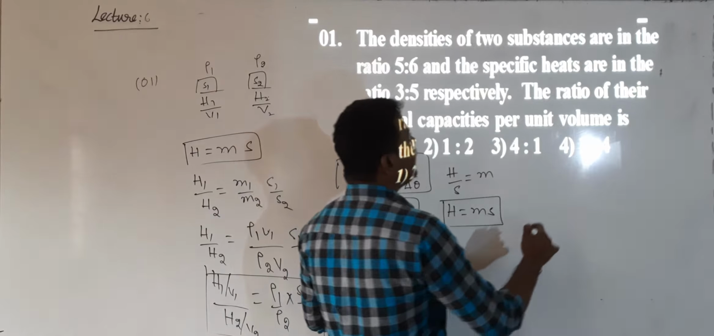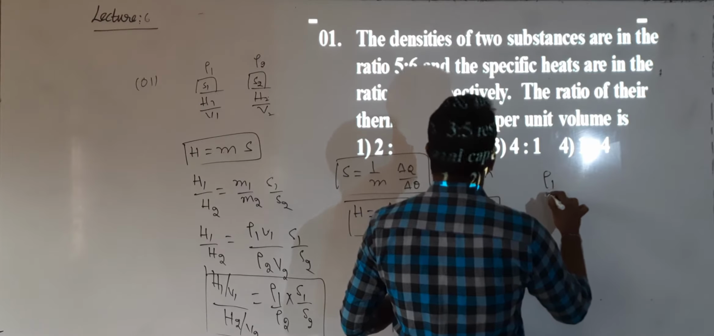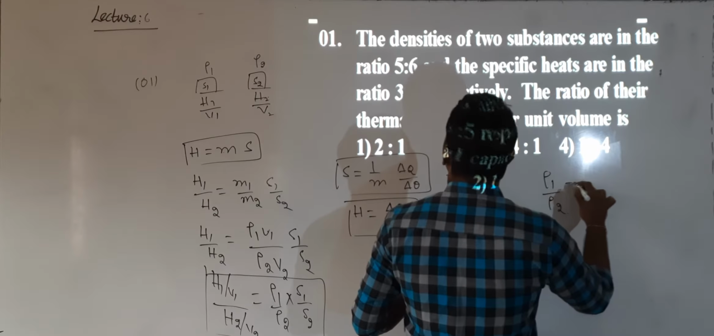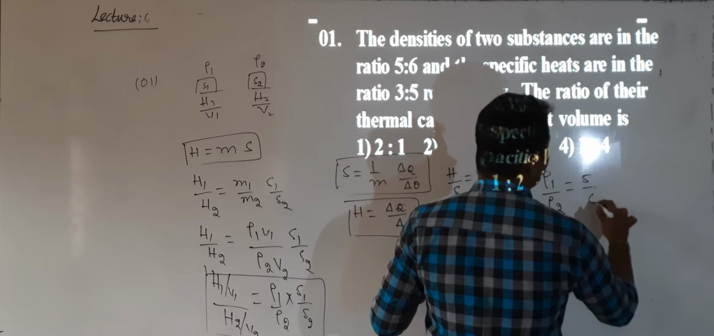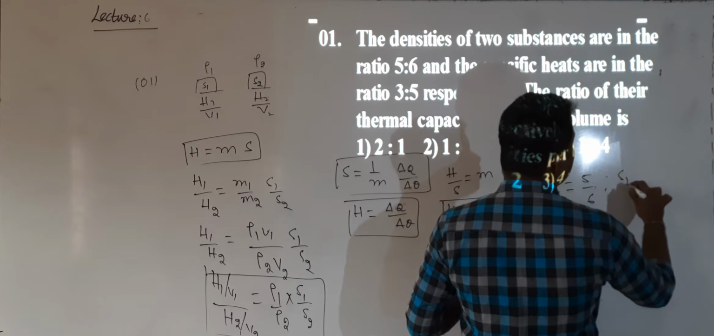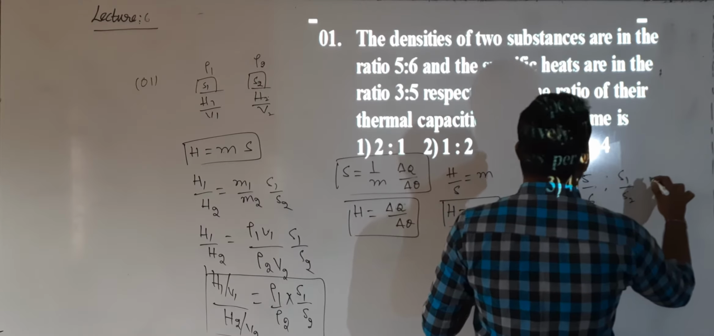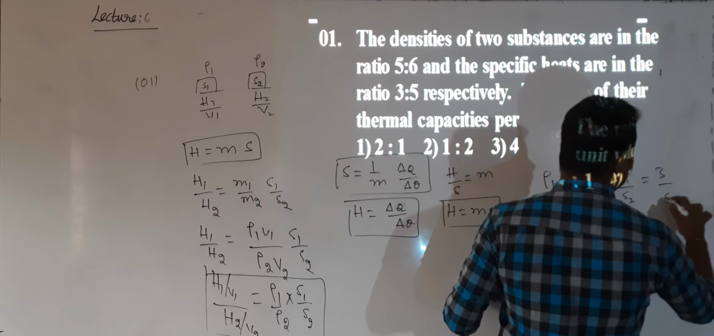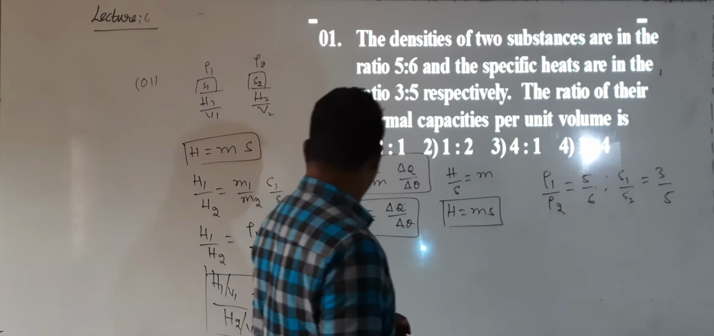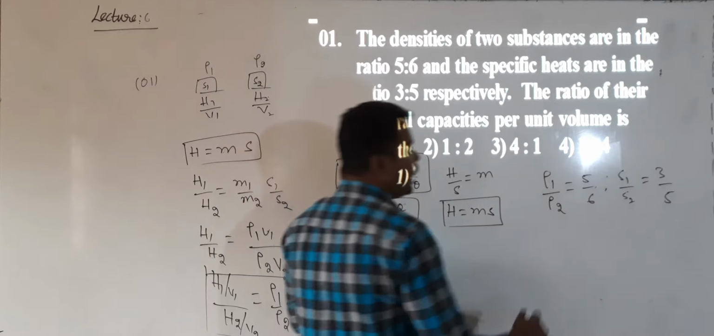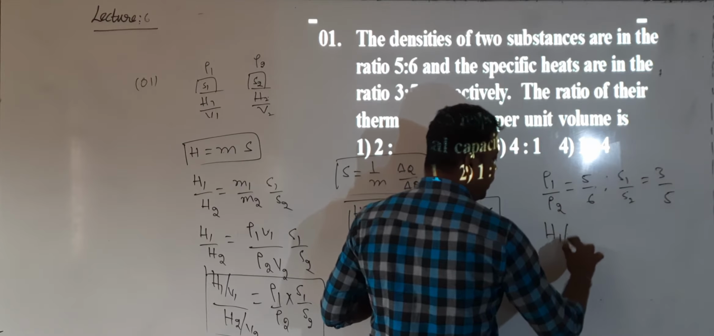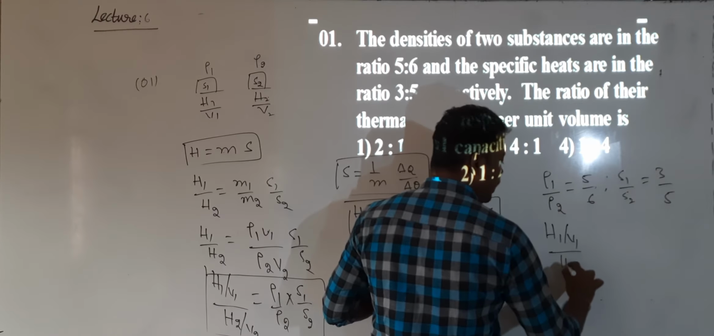What is the density ratio given? Rho 1 by rho 2 will be equal to how much? 5 by 6. And what is S1 by S2? S1 by S2 will be equal to 3 by 5. Correct? So then what I will get as the answer is H1 by V1 by H2 by V2.